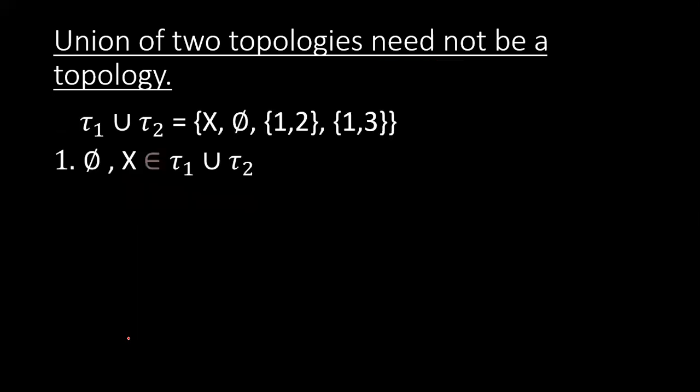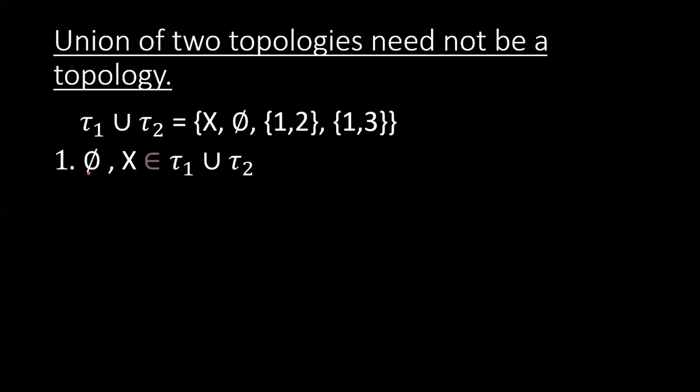We need to check whether tau1 union tau2 is a topology or not. So we will apply the three axioms of topological spaces and check whether these axioms are satisfied. If these axioms are satisfied, then we will say that tau1 union tau2 is a topology. Otherwise, if these axioms are not satisfied, we will say that tau1 union tau2 is not a topology on X.